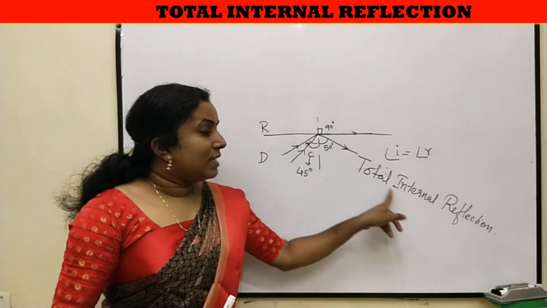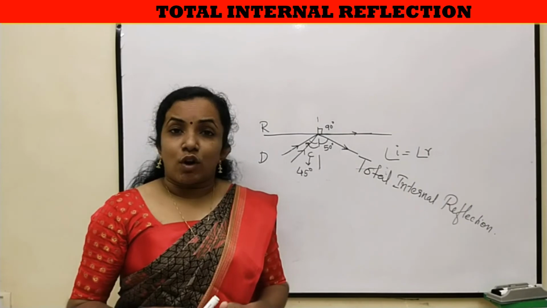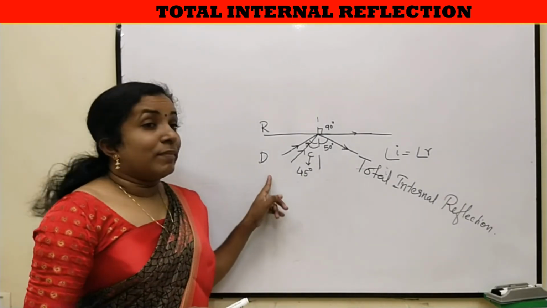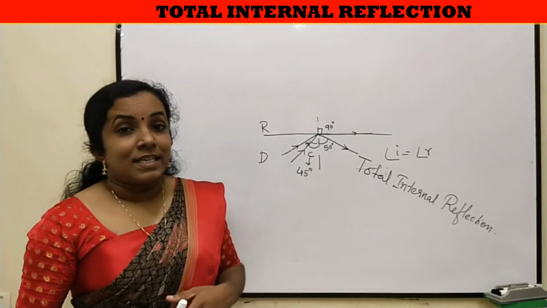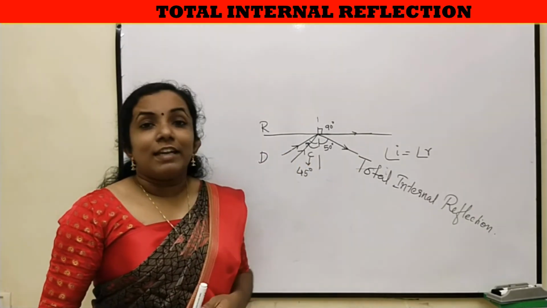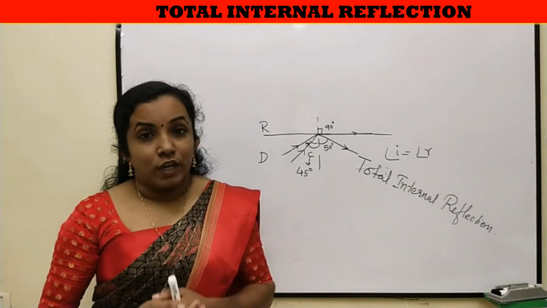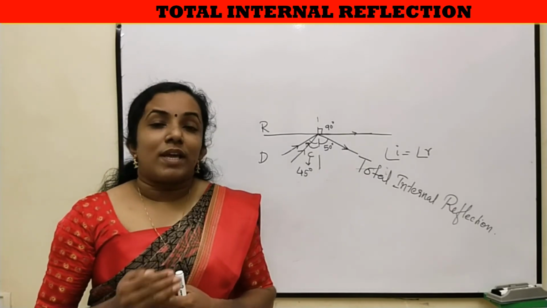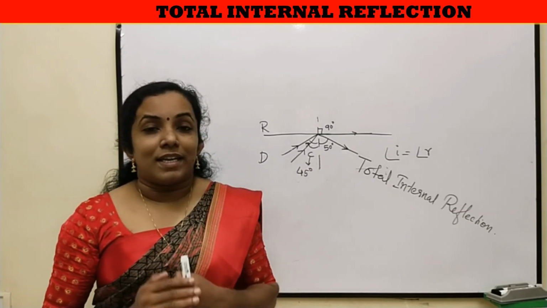Now let's go into detail about total internal reflection. So what are the conditions for total internal reflection? First of all, the light ray should travel from denser to rarer medium. And the second is the angle of incidence should be greater than the critical angle. So to attain the condition of total internal reflection, the light ray should travel from denser to rarer medium and the angle of incidence should be greater than the critical angle.